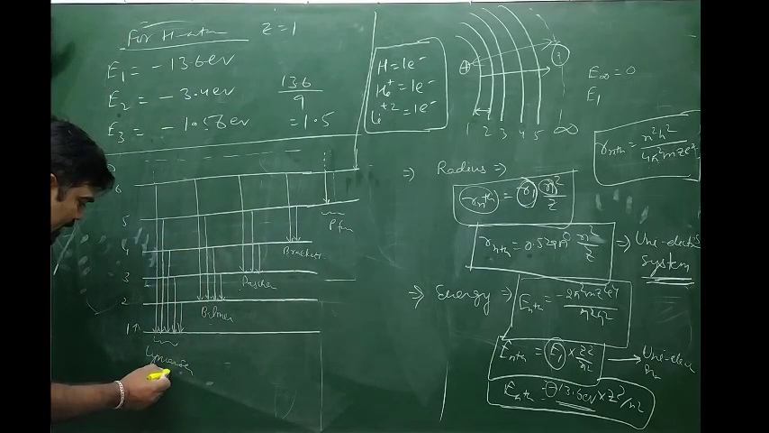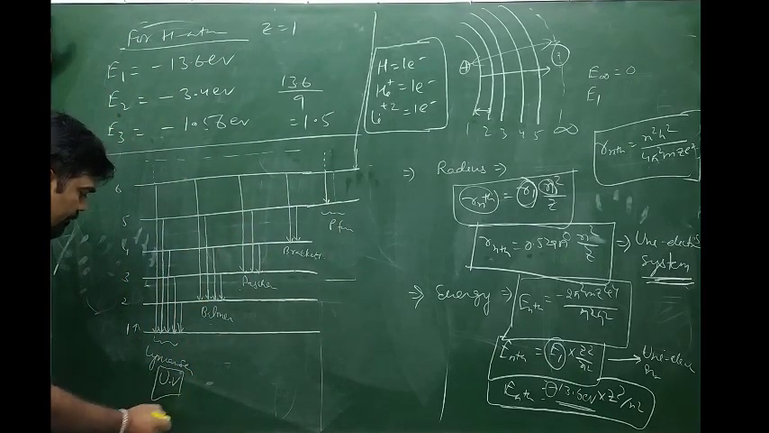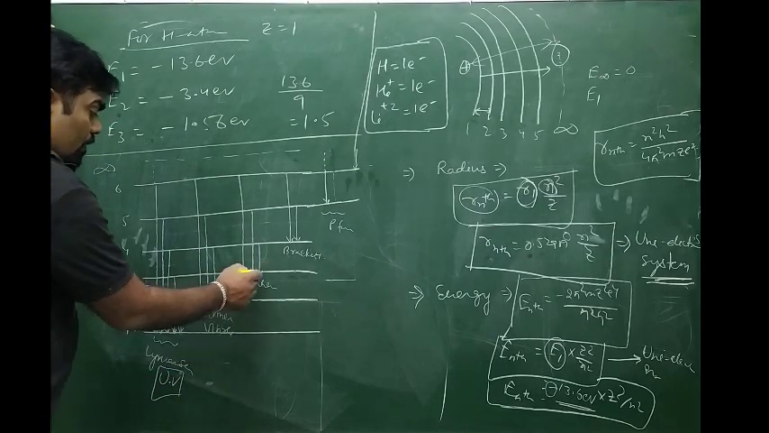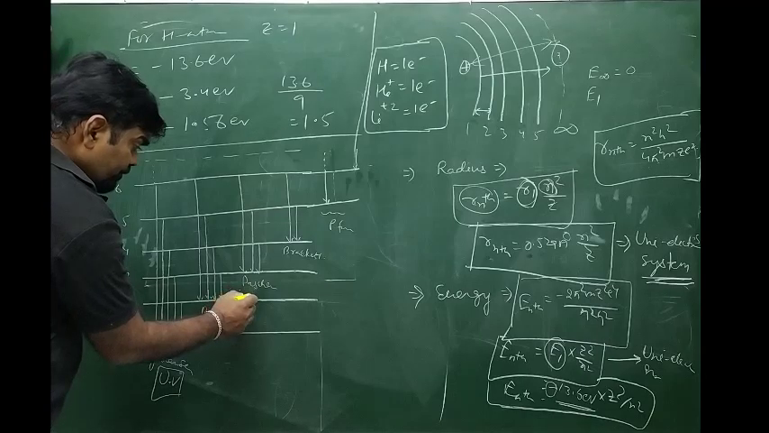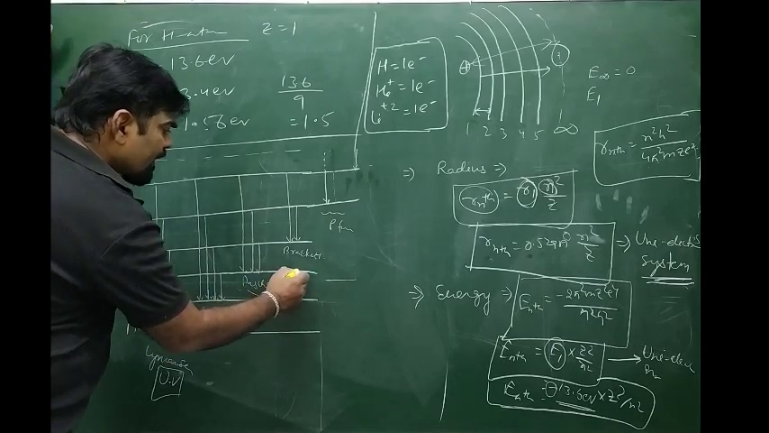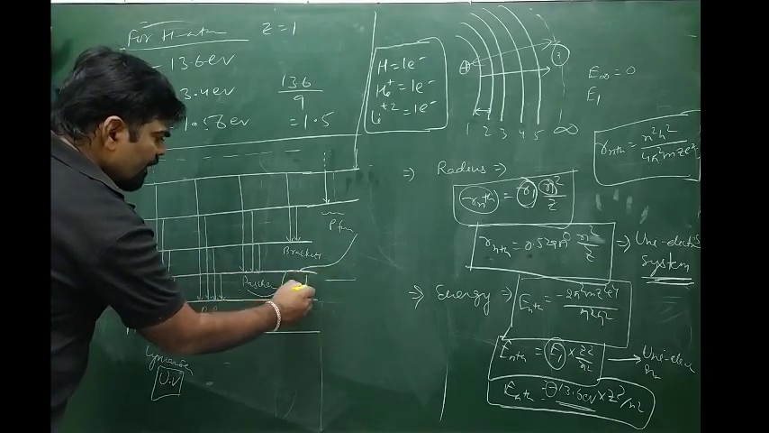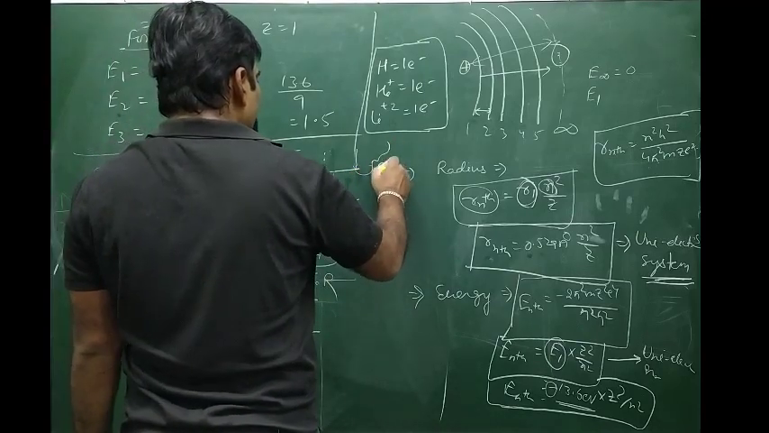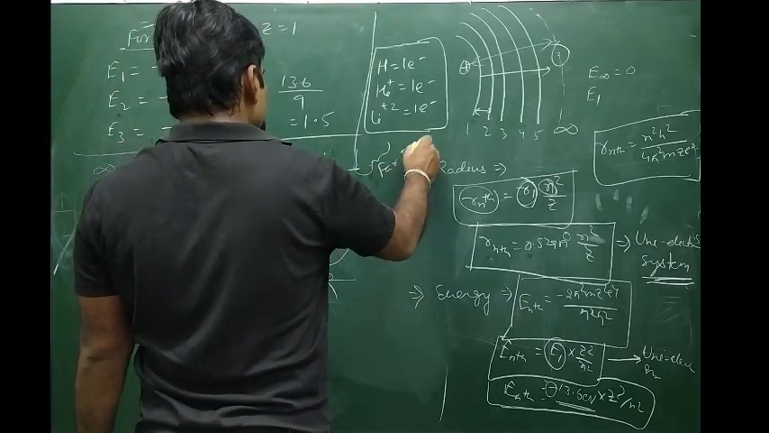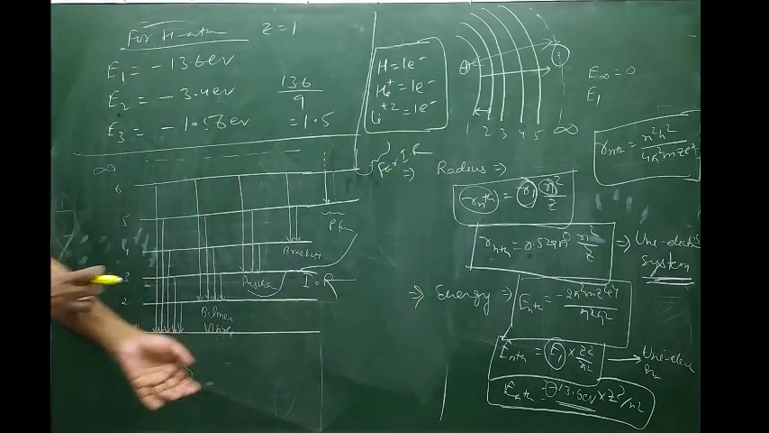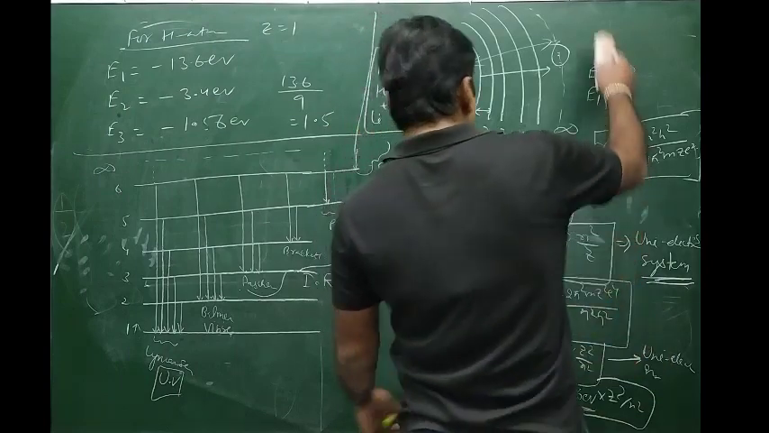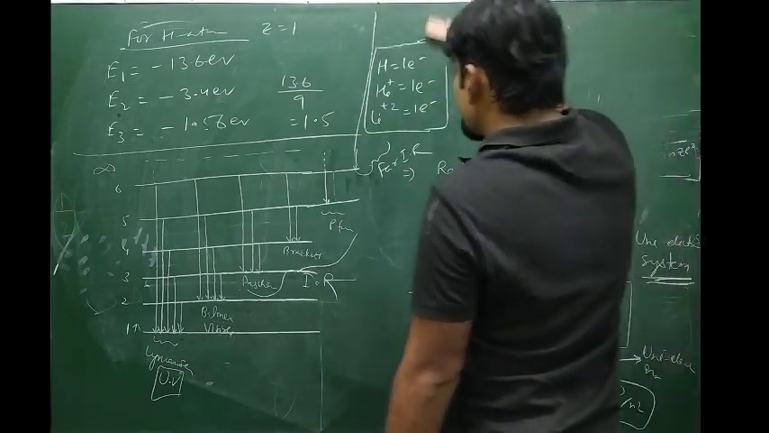Lyman series lies in the ultraviolet region, Balmer in the visible region, Paschen in infrared, Brackett in infrared, Pfund in infrared, all these are in infrared. Humphrey is in the far infrared region. By using this energy calculation, we can calculate the wavelength of each radiation.